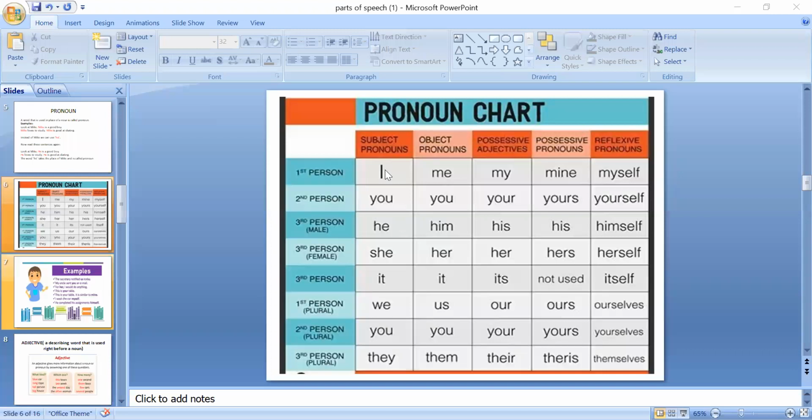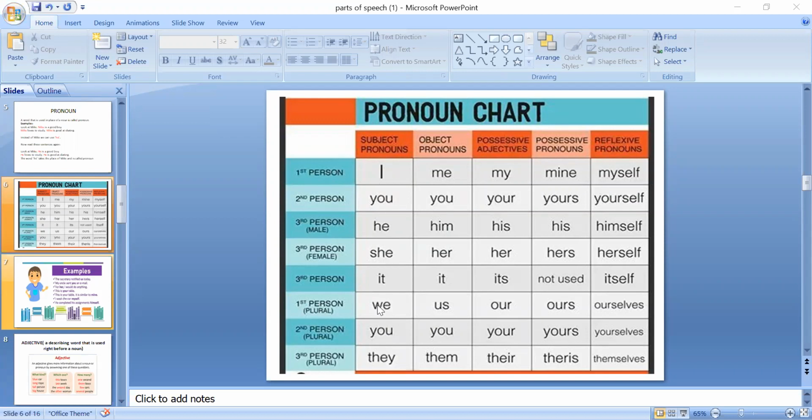Okay, I am going to tell you. Zainab, I am giving you examples of pronouns. Okay, listen again: I is a pronoun, you is a pronoun, he, she, it are pronouns, we, you, and they are pronouns.